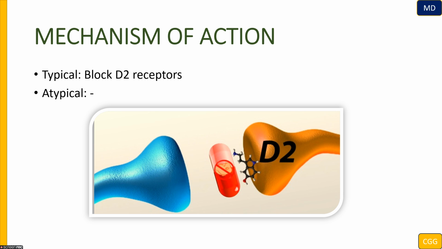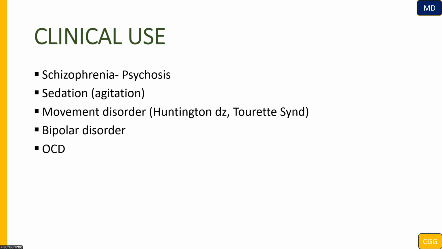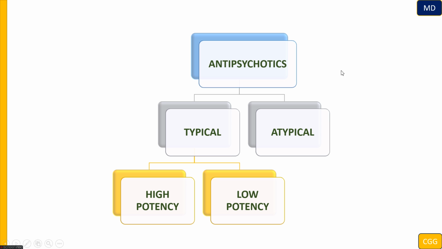So this is all. A quick recap about this topic is going to be useful. Mechanism of action: blocking D2 receptors. Clinical use: schizophrenia, psychosis, sedation for an agitated patient. Also other uses such as bipolar disorder, movement disorder, OCD, and atypical depression and anxiety. For example, depression with psychosis, we use antipsychotics and antidepressants. Antipsychotics are divided into typicals and atypicals. Typicals: high potency, low potency.